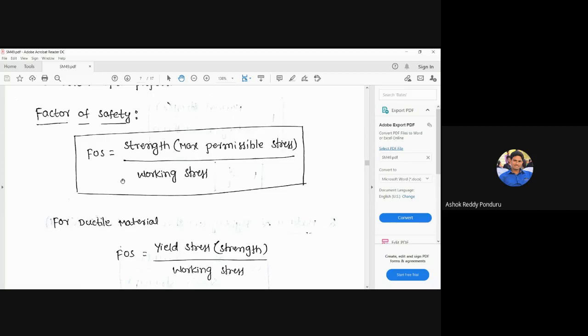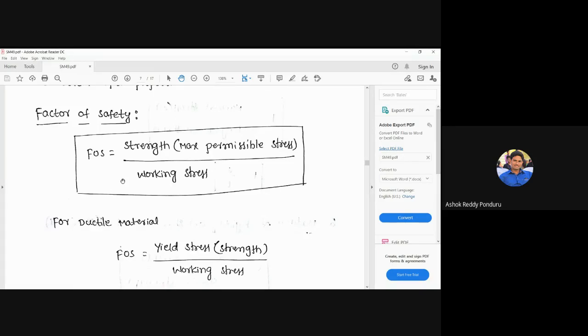Really, the load may not be gradually applied, and all materials are non-homogeneous, but based on these assumptions we use sigma equals P by A. So that stress value of 100 megapascals is a theoretical value, and the real value may increase.